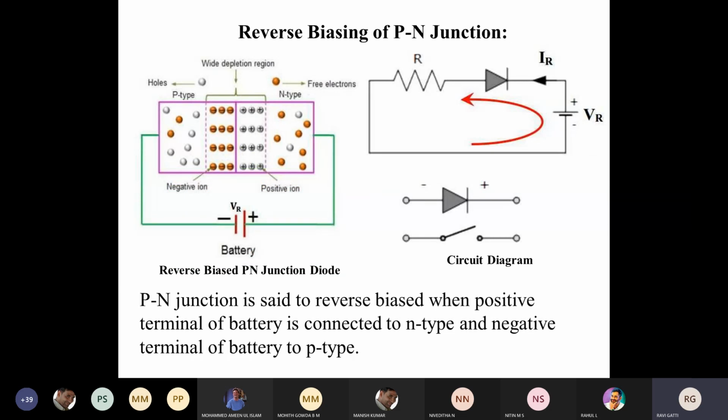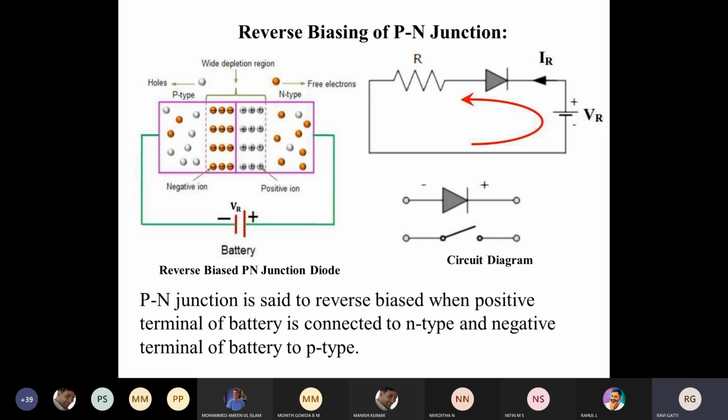So what do you mean by reverse bias condition? In reverse bias, whatever terminals we applied in the previous case, we will reverse them. You can see in the diagram, the negative terminal of the battery is connected to the positive terminal of the diode, that is the p-type material.